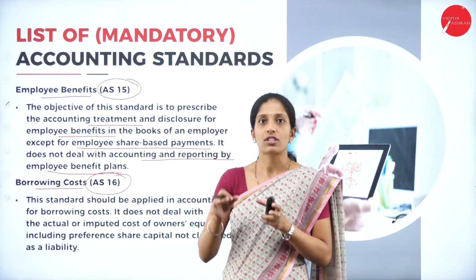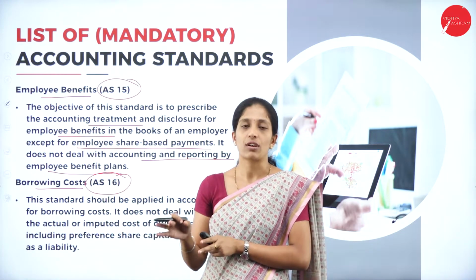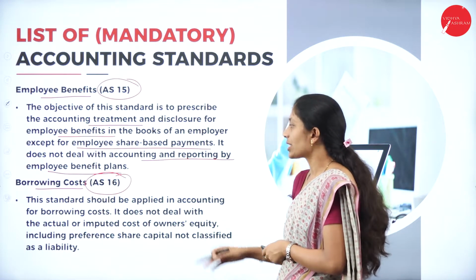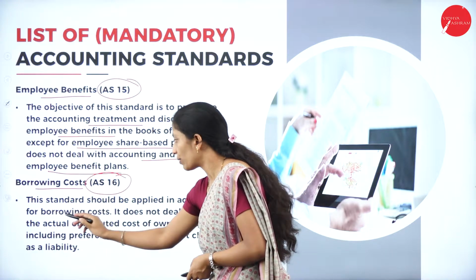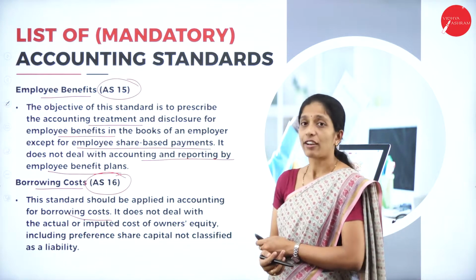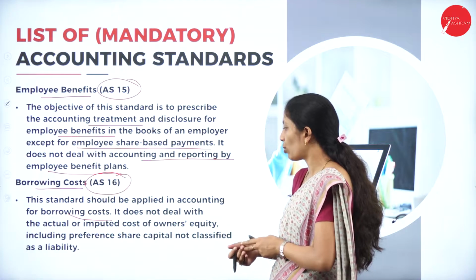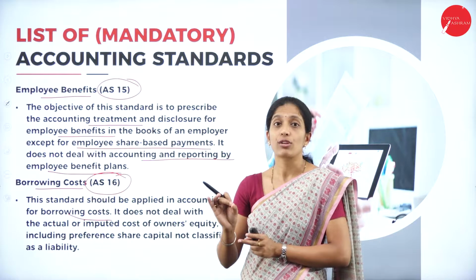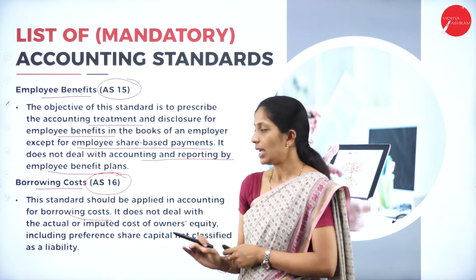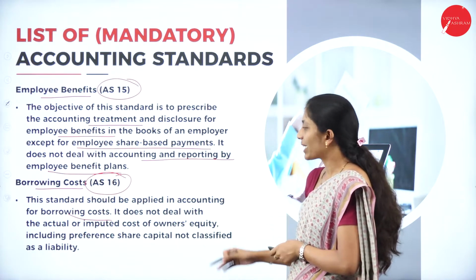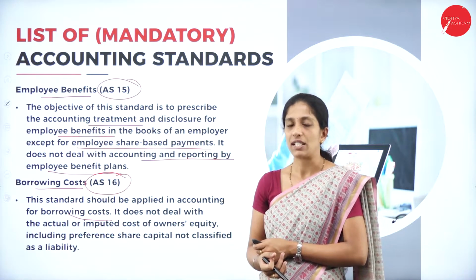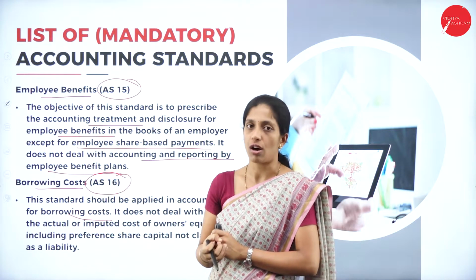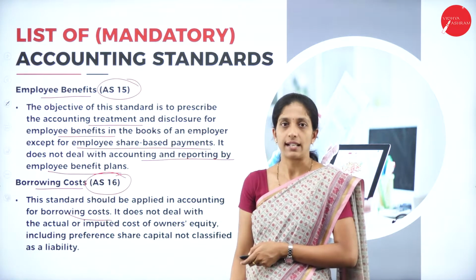Whatever the transactions relating to borrowing cost will be recorded under Accounting Standard 16 in the financial statement. This standard should be applied in accounting for borrowing cost. It does not deal with the actual or imputed cost of owner's equity. So here it's all relating to borrowing cost. It does not include the amount of equity, including preference share capital not classified as a liability. So here it's not relating to equity, it's all related to borrowing cost, which comes under Accounting Standard 16.